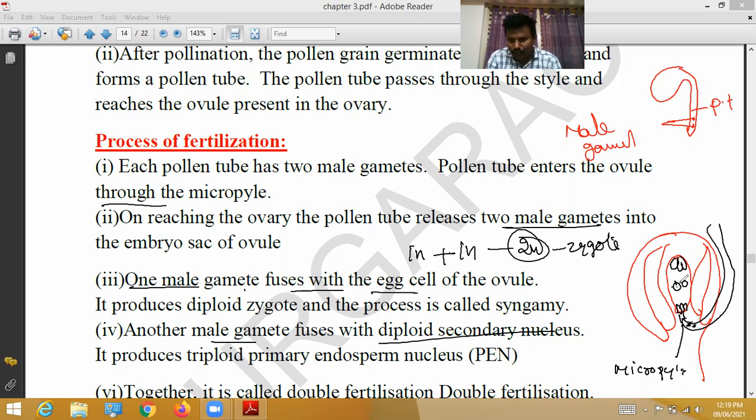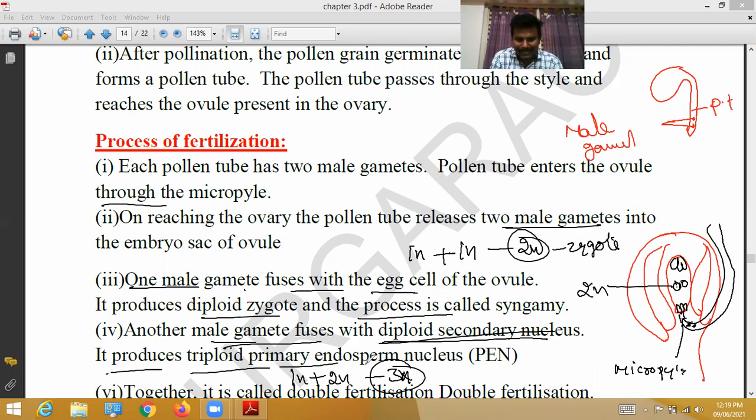Here, two polar nuclei fuse with each other and become the secondary nucleus. One more male gamete fuses with the secondary nucleus and forms the triploid primary endosperm nucleus. This is the 3N primary endosperm nucleus. This is called the first fertilization, and this is called the second fertilization. Here two fertilizations take place.